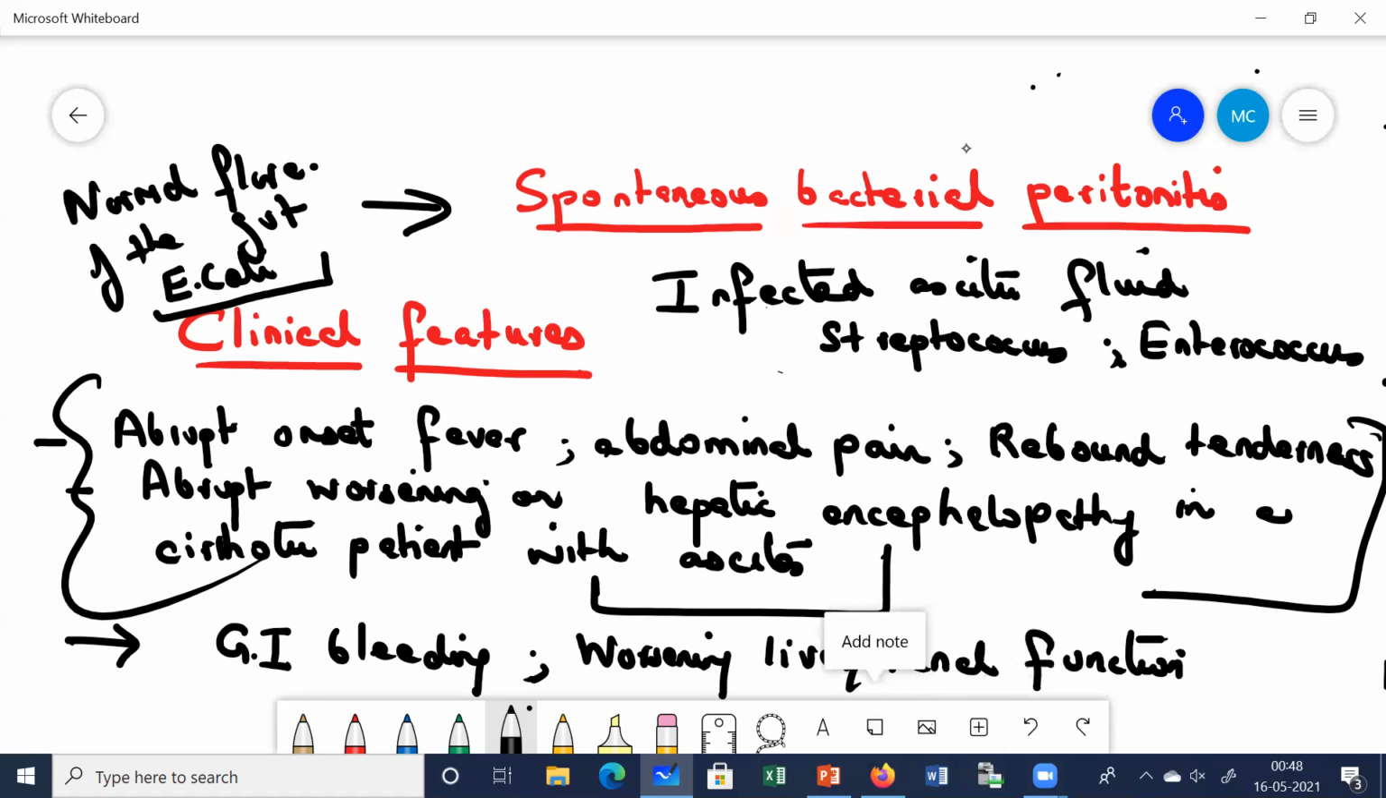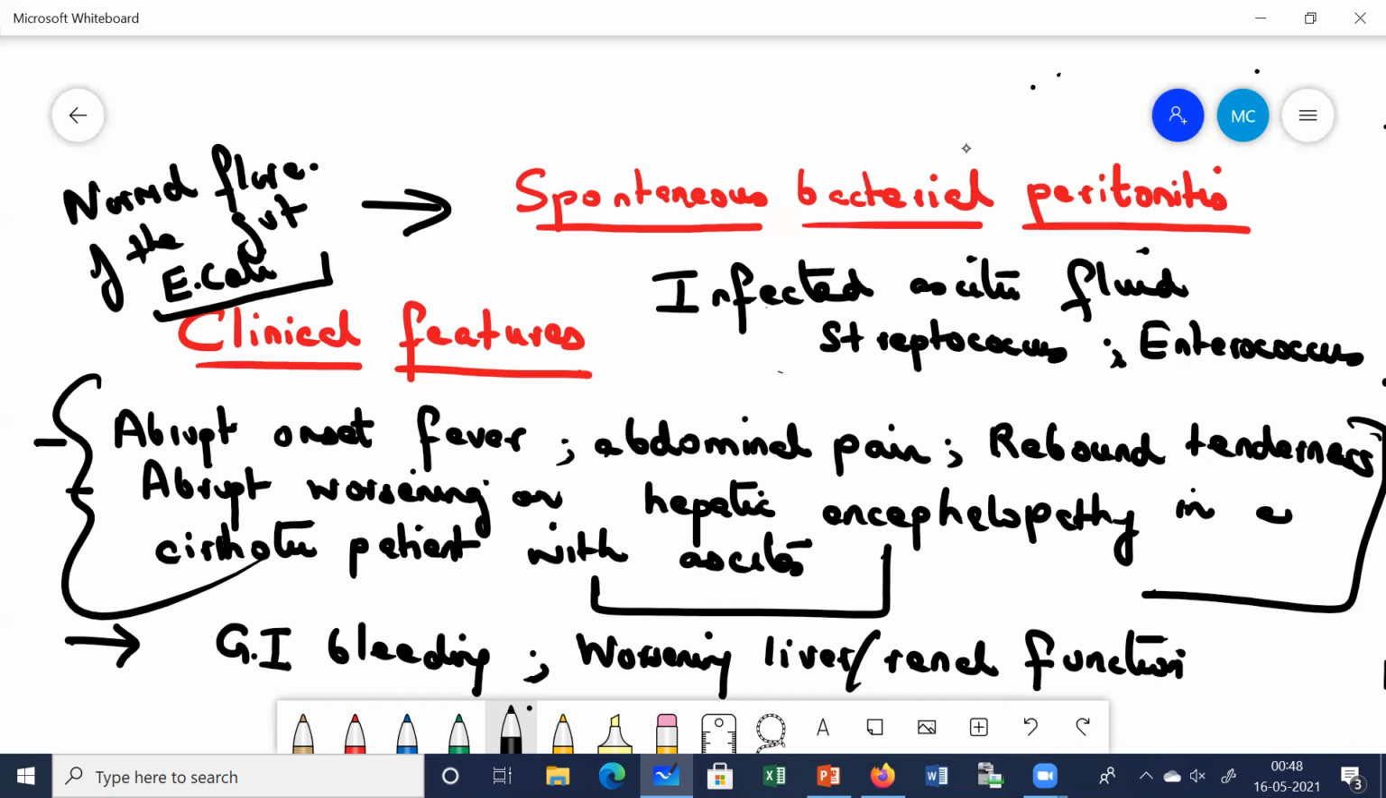Okay, so these are some of the features when you find in the patient, we immediately go for a diagnostic paracentesis. What will we do by doing this diagnostic paracentesis? We'll study the nature of the ascitic fluid. We'll do the culture. If the culture comes out to be positive, if E. coli or streptococcus or enterococcus is present in it, and what is the leukocyte count. Because if there is infection, the leukocyte count will be more. For all these reasons, we do the diagnostic paracentesis.